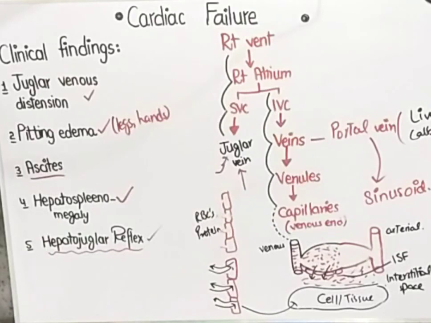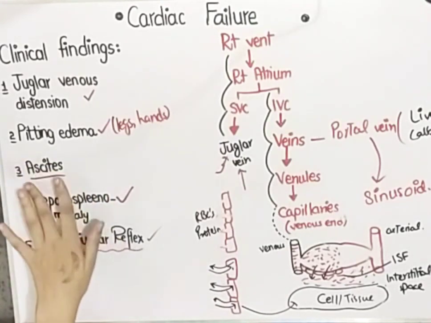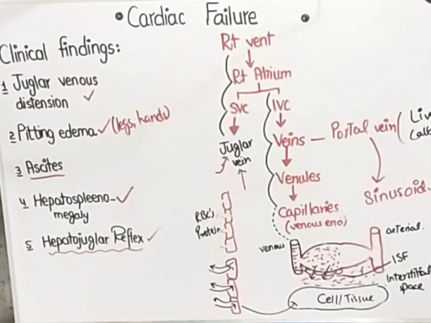One very easy trick to diagnose right-sided heart failure is that whenever you have any problem related to any organ except the lungs, that would indicate right-sided heart failure. If there is a problem in the lungs, like pulmonary edema or a breathing problem or dyspnea, all that would be related to left-sided heart failure. But if there are problems in other organs, like a problem in the liver, in the abdomen, in the spleen, hepatojugular reflex, a problem in the GIT, even GIT distress, weight loss, anorexia, all these problems are signs of right-sided heart failure. So this is an easy trick to remember, an easy trick to diagnose right-sided heart failure basically.